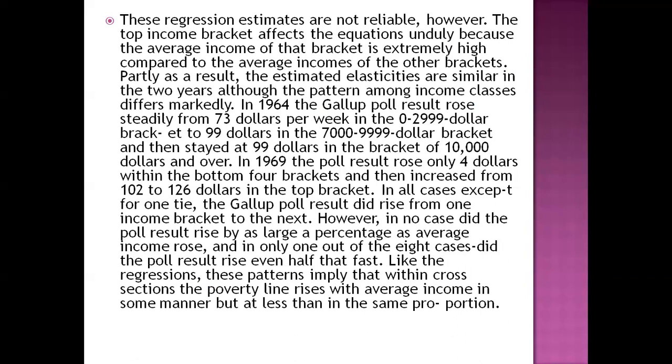In 1964, the Gallup result rose steadily from $73 per week to $90, steadily from $99 to the $7,000 to $9,999 bracket, and then stayed at $99 in the $10,000 and over bracket. In 1969, the poll result rose only $4 within the bottom brackets and then increased from 102 to 126 in the top bracket. In all cases except for one tie, the Gallup result did rise from one income bracket to the next. However, in no case did the poll result rise by as large a percentage as the average income rose, and in only one out of 8 cases did the poll result rise even half as fast. Like the regressions, the pattern is implied within cross section.